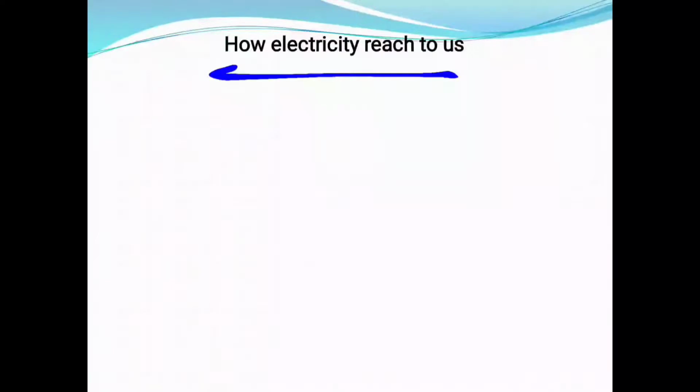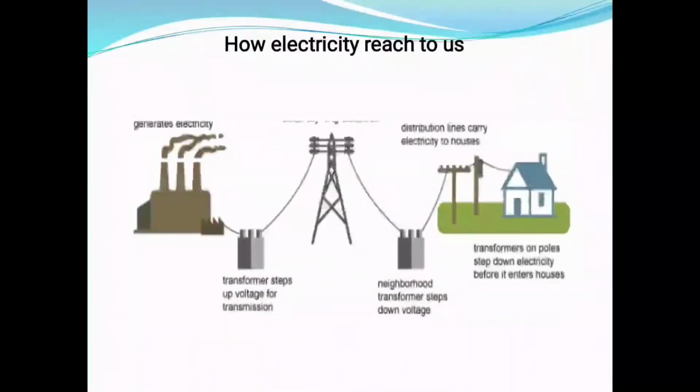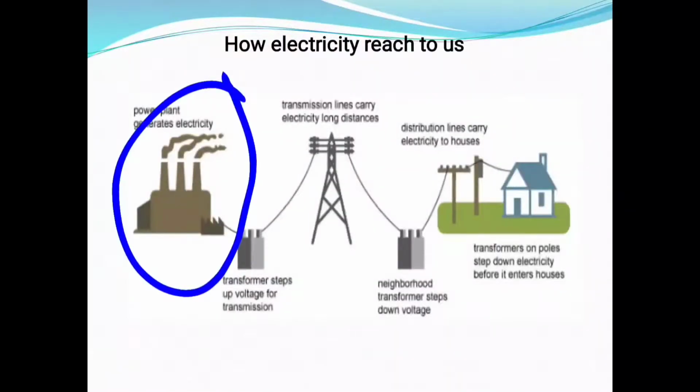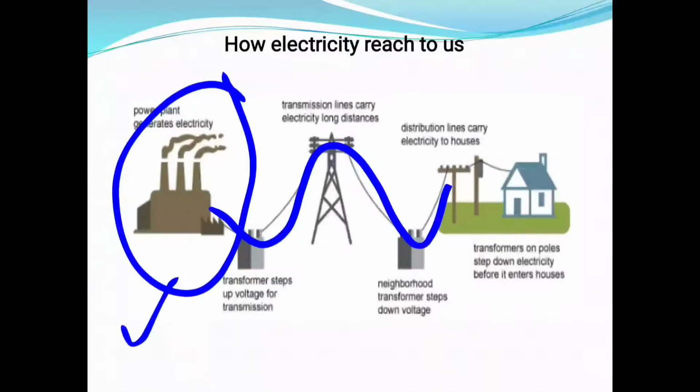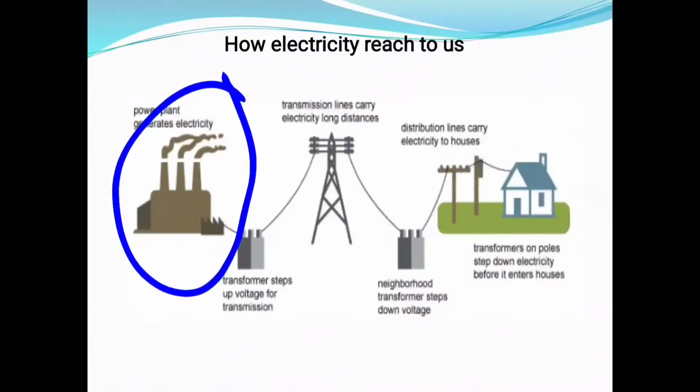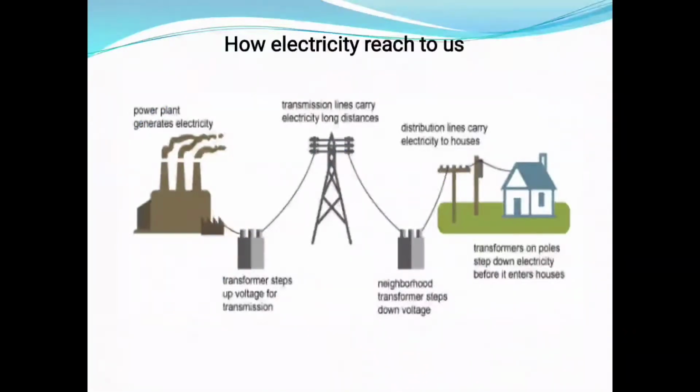So let's see how electricity reaches us. This is the electricity generating station, or power station, as we can also call it. The electricity is produced here in power stations, and this electricity passes through the wires, through transmitters, and reaches our houses. In this power station, a device called an electric generator is used to produce the electricity.